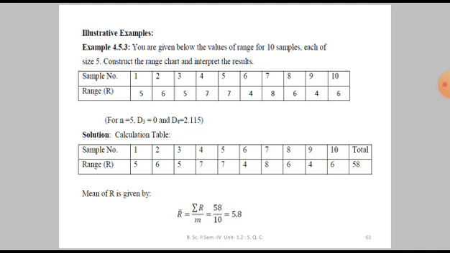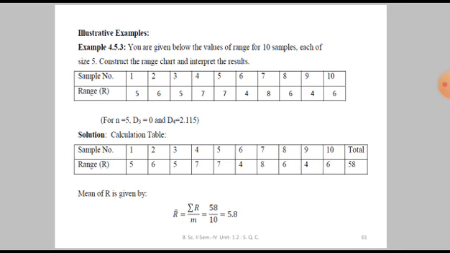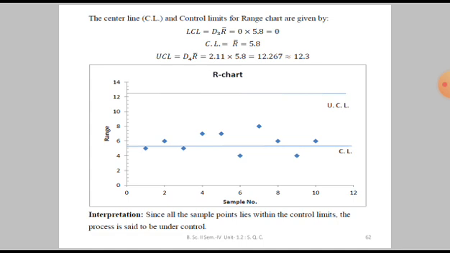So in the calculation table, it is simply the sum of the second row, that is R. The total is 58. So from that we can compute the mean. R bar is equal to summation R divided by m, so it is 58 divided by 10, which is 5.8. And from that value of R bar, we get the center line and the control limits. D3 is 0, so the lower control limit is 0. CL is R bar, and UCL is D4 into R bar, which is approximately equal to 12.3.